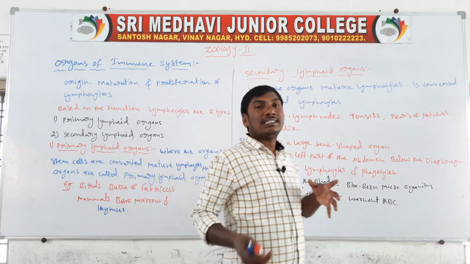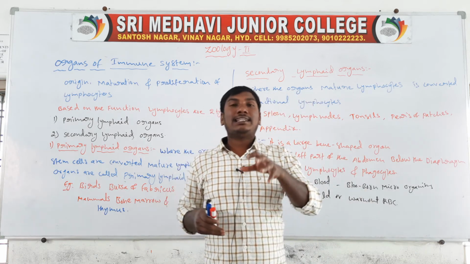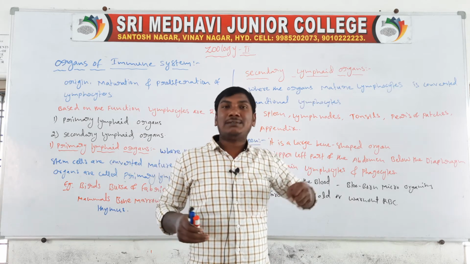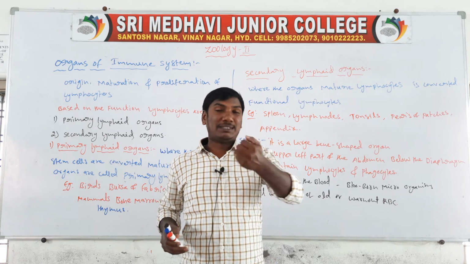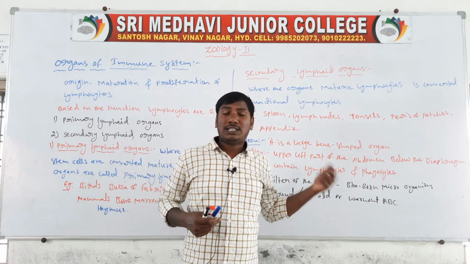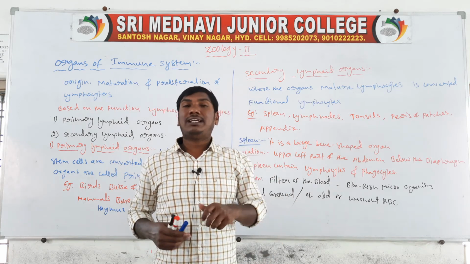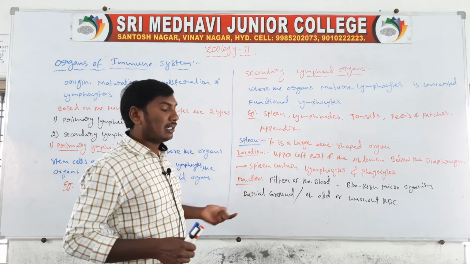Next one, the spleen function: filtering of the blood. In the filtering, they capture the blood borne microorganisms. The spleen is also called the burial ground or graveyard of the worn out RBC.